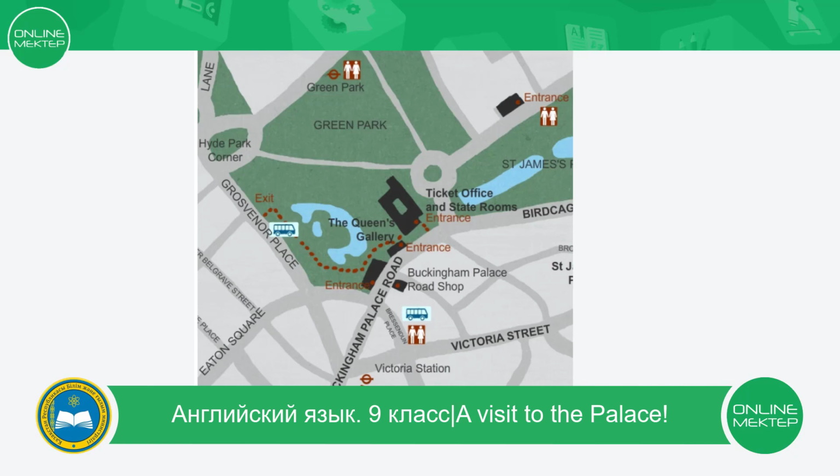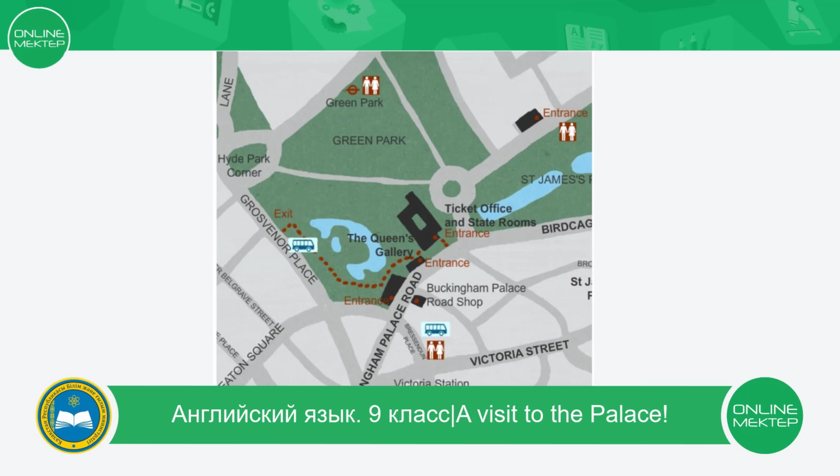Now, let's start. To get to Buckingham Palace from Hyde Park Corner, which directions should you follow? Number 1. Walk through Green Park. At the end of the park, turn right at a mini roundabout. The entrance to Buckingham Palace is on your right. Number 2. Walk through Green Park. At the end of the park, turn right at the mini roundabout. The entrance to Buckingham Palace is on your left.